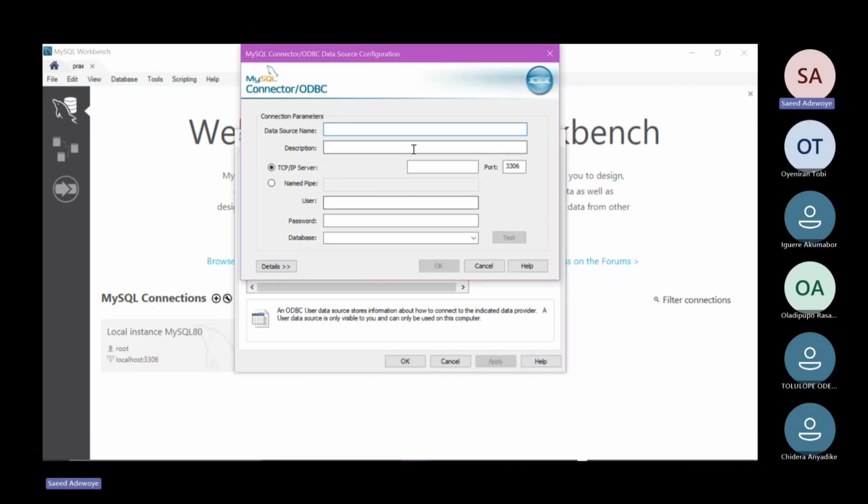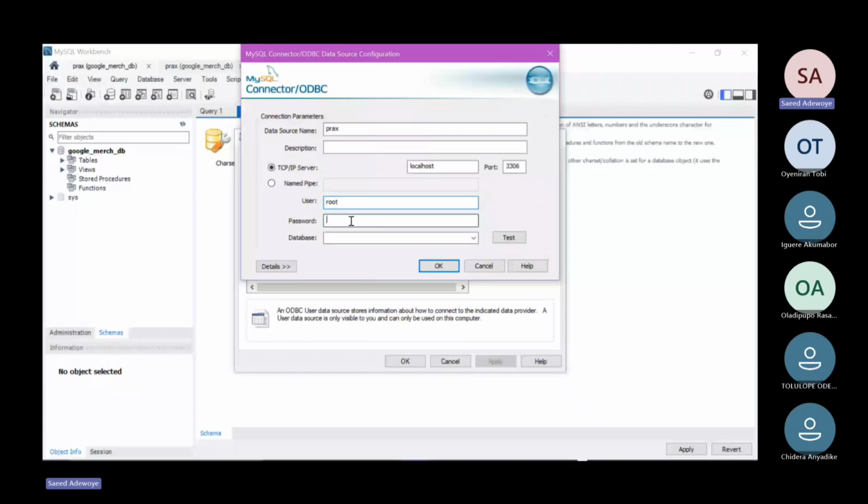This is Prax. Description, you can leave that one. Then this TCP/IP server, we are connecting these 3306 ports to our localhost. You can simply type localhost. Then this user, if you did not tamper with your MySQL default settings, it's usually root. That's by default.